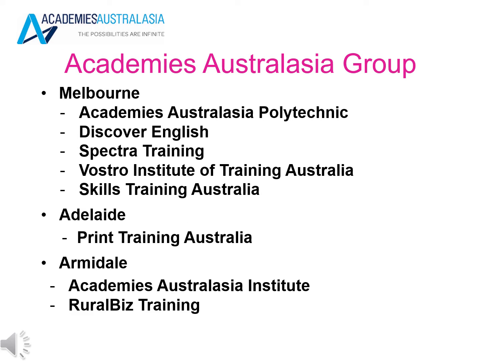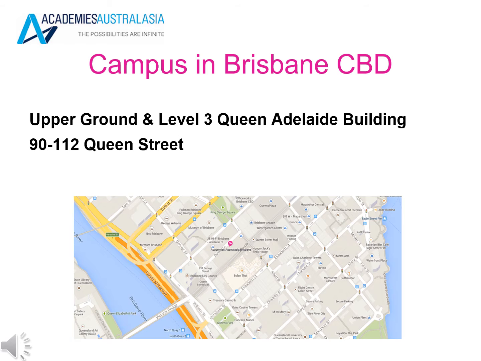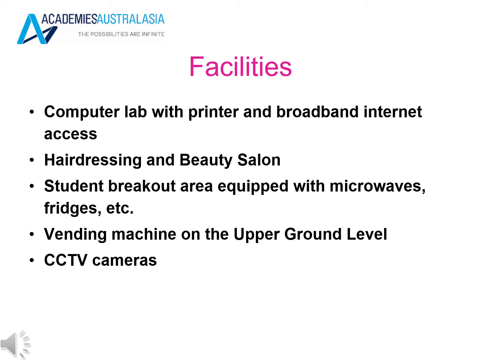Academies Australasia is a group of colleges with colleges in Sydney, Melbourne, Adelaide, Armidale, Brisbane, the Gold Coast, Perth, and Singapore. Please take note of the campus location in Brisbane. Our campuses are fitted out with computer labs connected with printers and internet access, our hairdressing and beauty salon, a breakout area where you can take your break, including microwaves and fridges, vending machines, and CCTV cameras for your own security.